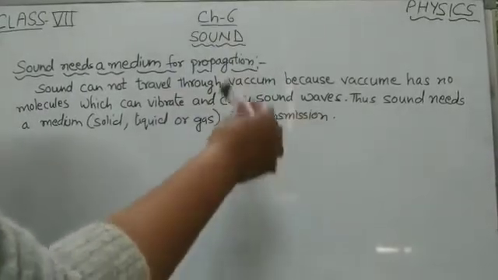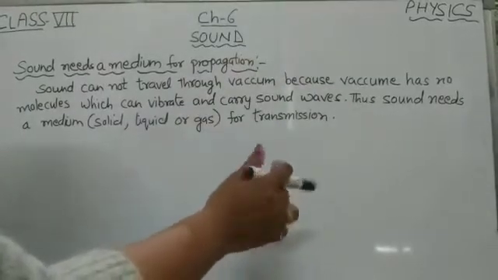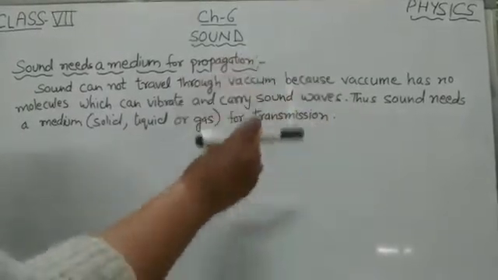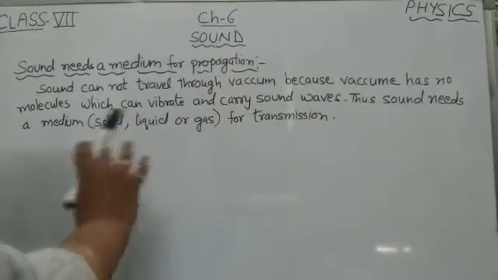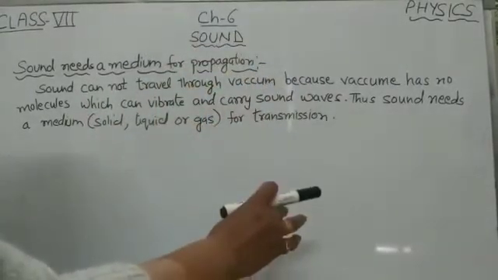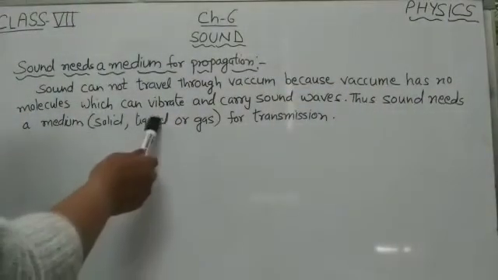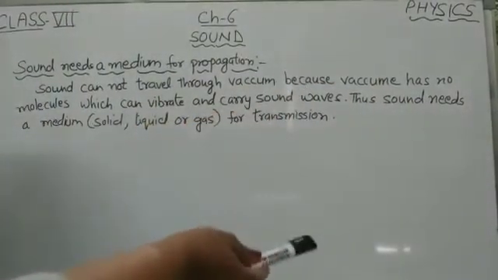Sound can travel through solids, liquids and gases, because the molecules of solids, liquids and gases carry sound waves from one place to another through their vibrations. Thus sound needs a medium, that is solid, liquid or gas, for transmission.